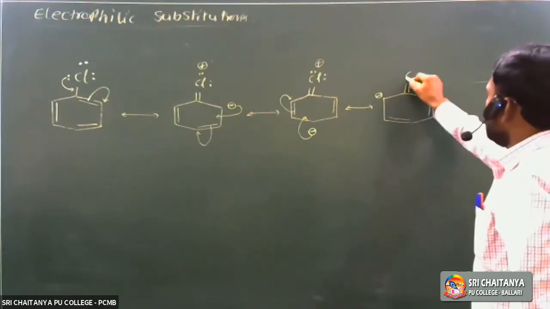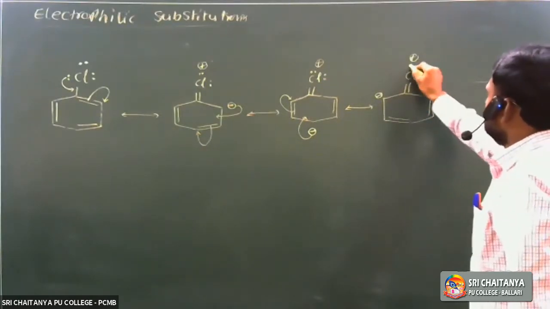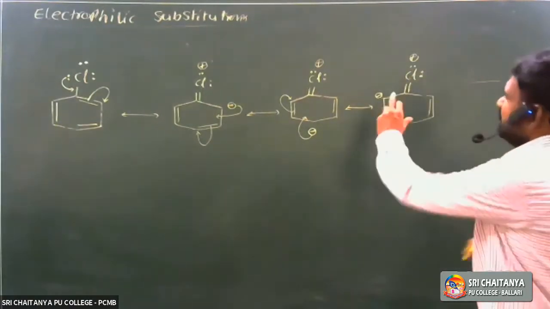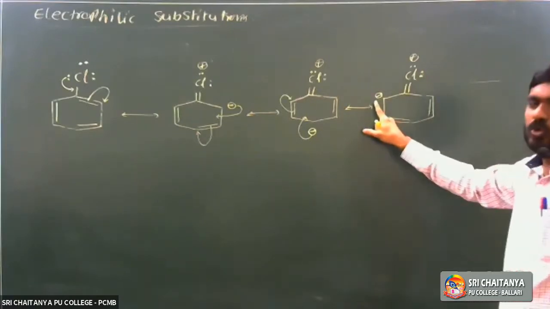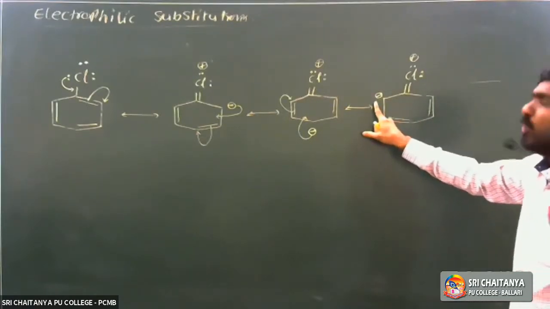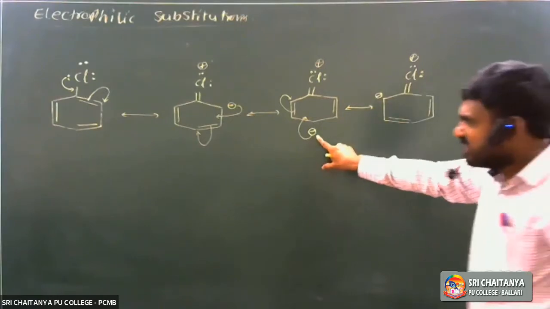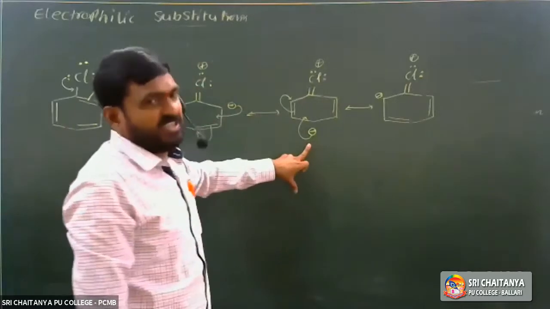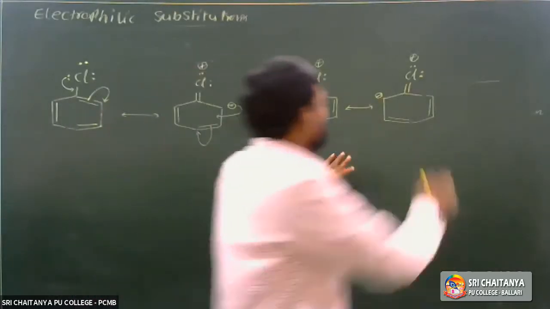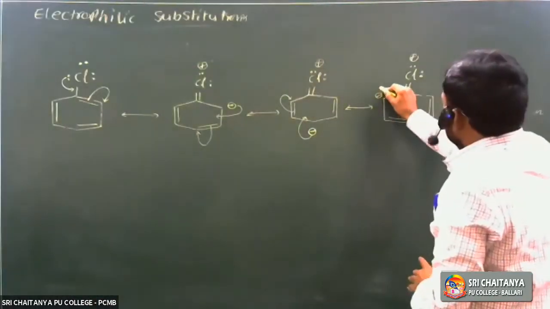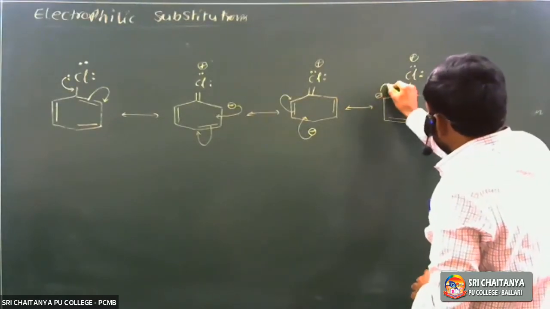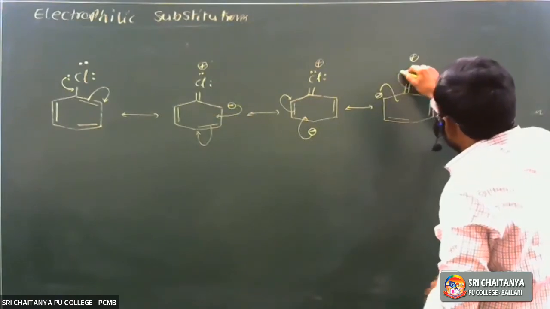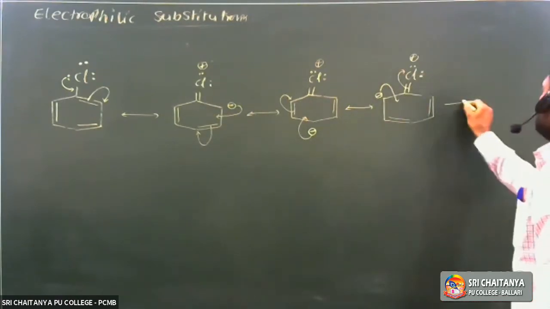It is a double bond to Cl. It gets a positive charge and it contains two lone pairs. So it is also an ortho position. So electron density is more at ortho and para positions, and it is stabilized. So by resonance, it is shifted to this position. Next, pi electrons are again written on the chlorine atom.